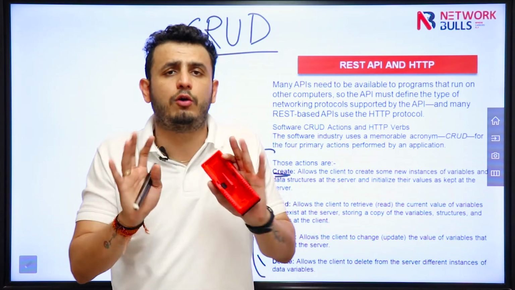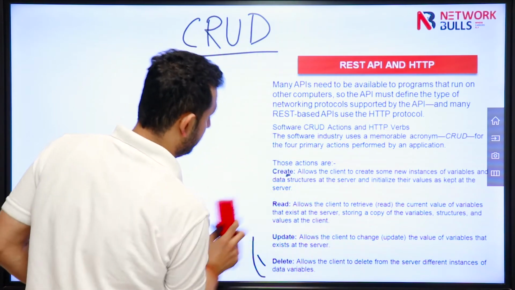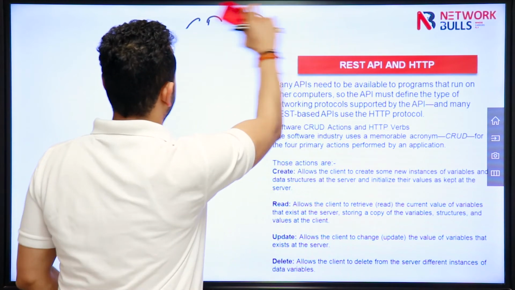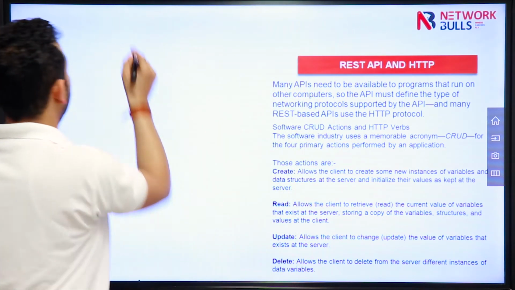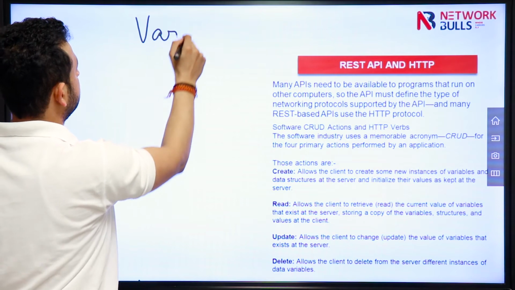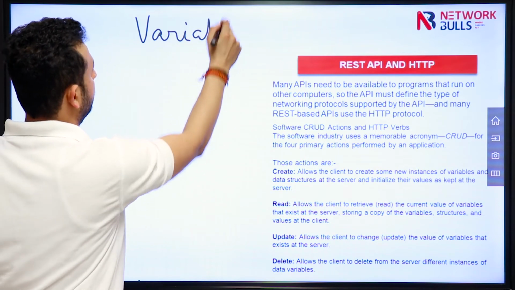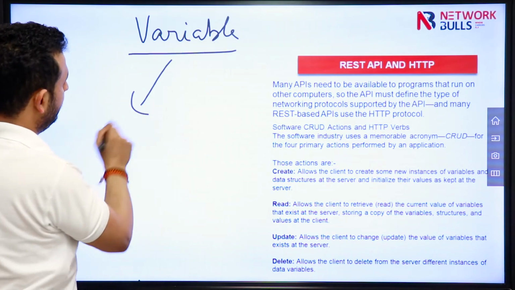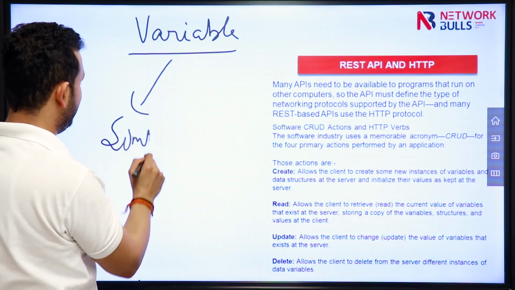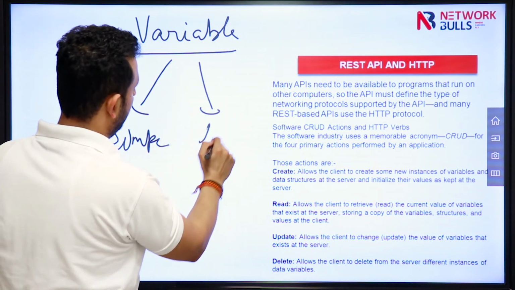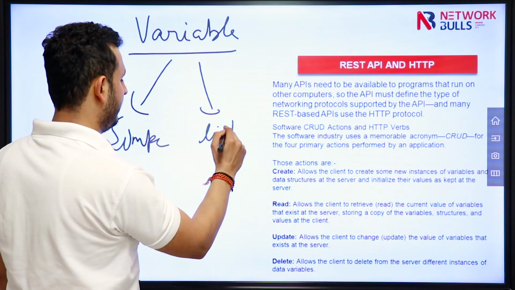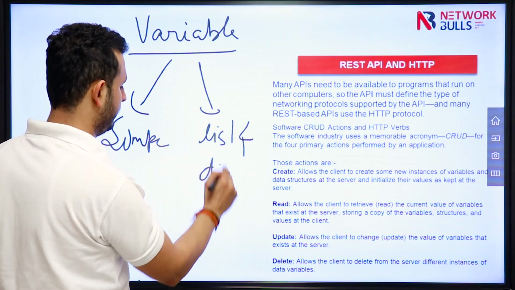Create means it will allow the client to create some new variable data values. So first of all, what is a variable? Let me tell you, a variable is of two types: simple variable, list, and dictionary variable.